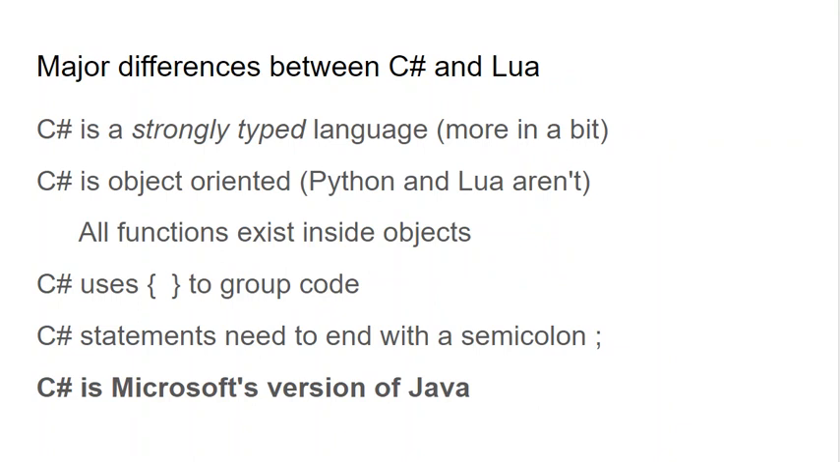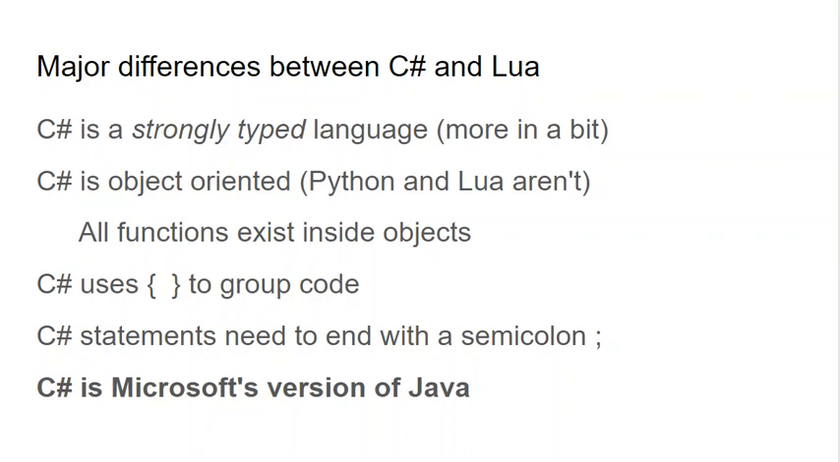So what are the major differences between C# and Lua and Python? Well, C# is what we call a strongly typed language, and I'm going to go into a little bit more detail on this in the next slide or two. C# is strictly object-oriented, which means all of your code, all of your functions have to go inside of objects. You can't just have code out in the middle of nowhere. You can't have functions out in the middle of nowhere. The language enforces organization on you. You have to create objects, and then you put your functions into those objects.